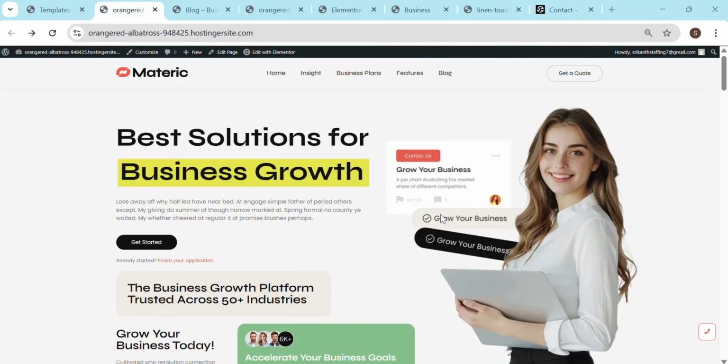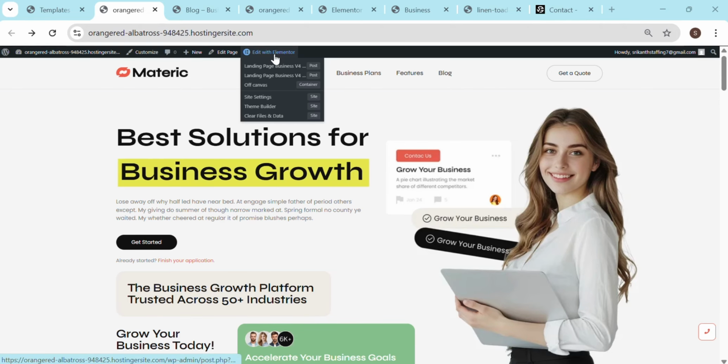If installed, the website looks like this, and we will edit this website the way we want. Installing the template is just half the part; customizing it as per our need is where the major part is. For that, we will use Elementor, which is already installed here.